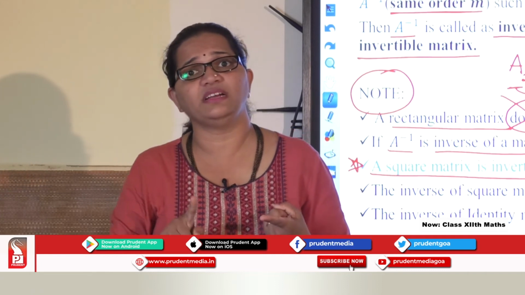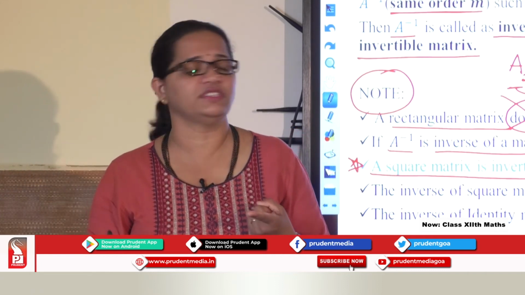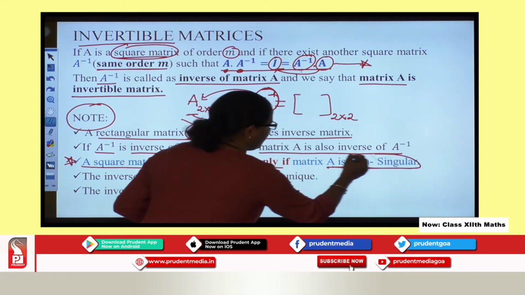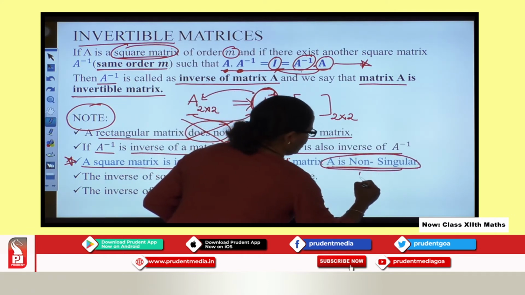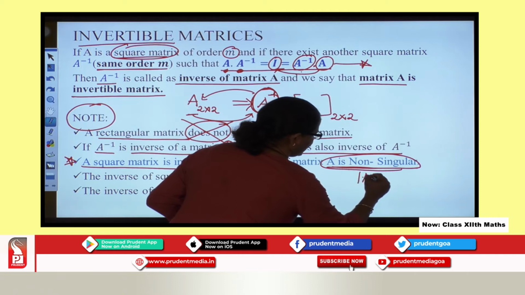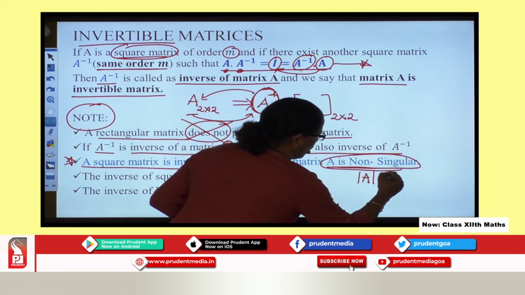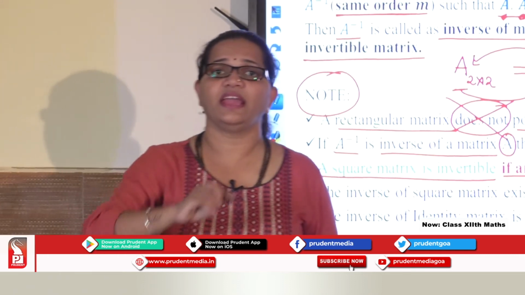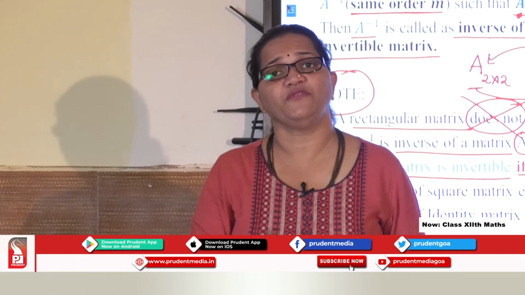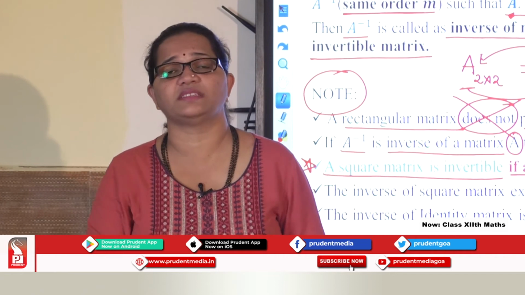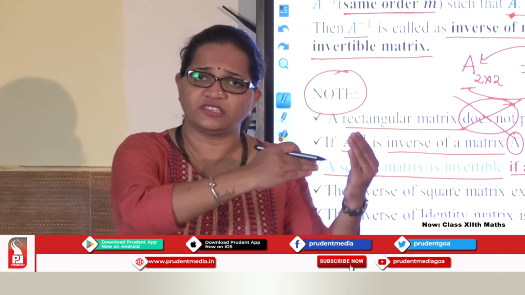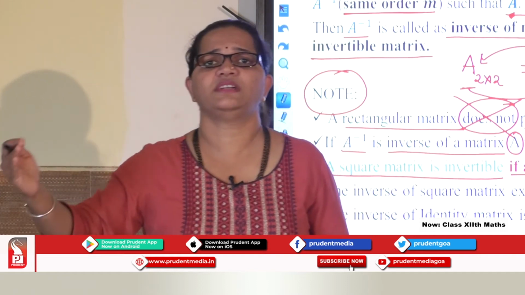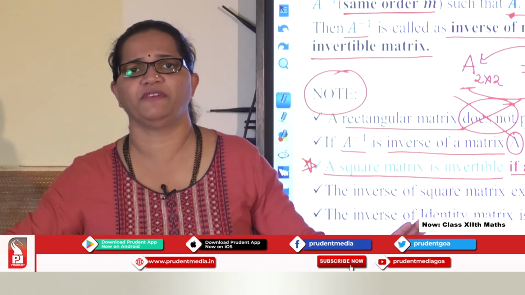If the determinant is not equal to 0, I mean the given matrix is a non-singular matrix, then I can say A inverse exists. If the determinant of the matrix is equal to 0, straight away you can put the comment A inverse does not exist. Perfectly done.